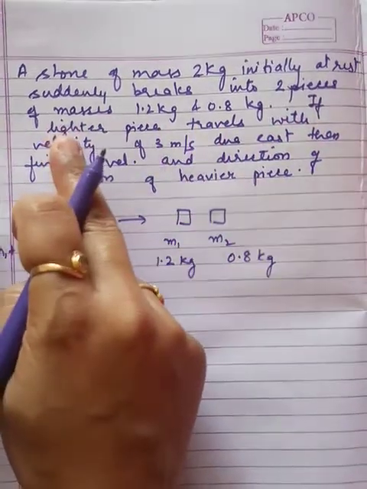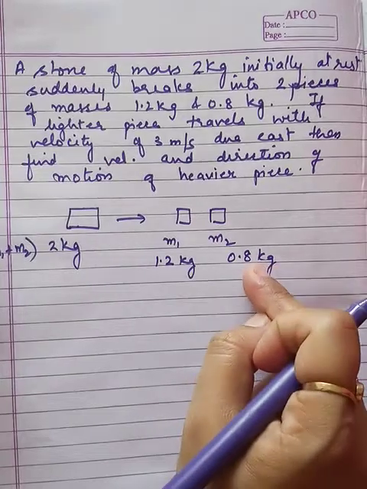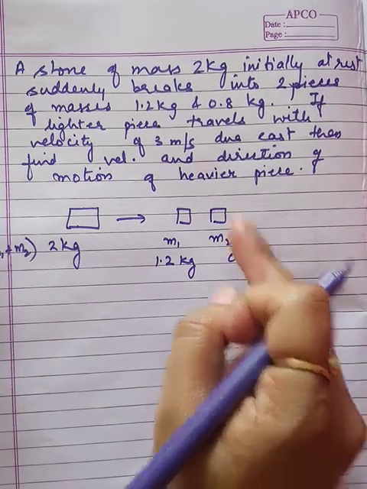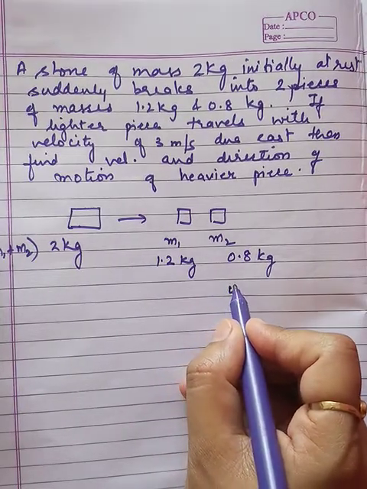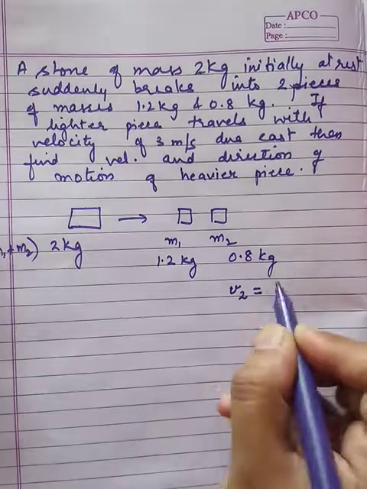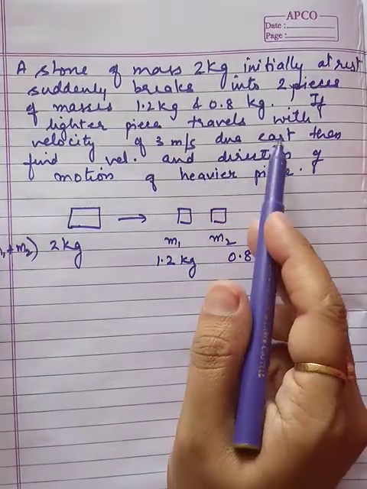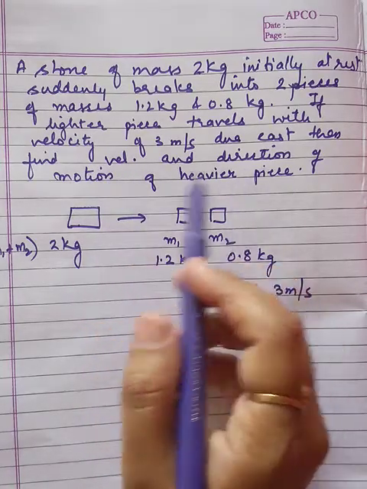Now if the lighter piece travels with a velocity of 3 meter per second, which is the lighter piece? m2 we are considering. It is traveling with a velocity of 3 meter per second, so v2 will be 3 meter per second due east, and then find the velocity and direction of motion.